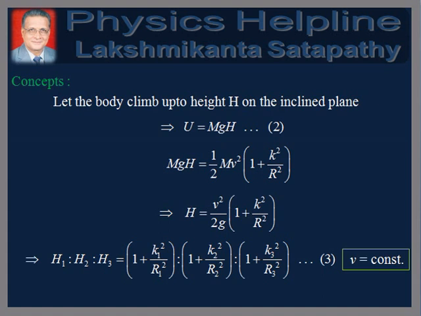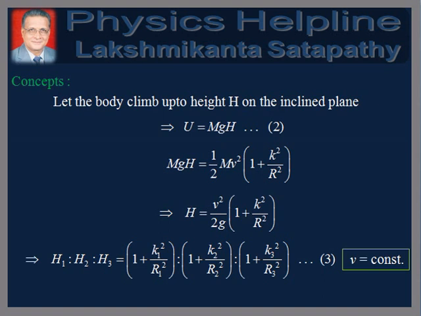Let the body climb up to height h on the inclined plane. Therefore, potential energy U equals mgh. Equating this with the kinetic energy given by equation 1, we get mgh equals half mv square into 1 plus k square by r square, which gives h equals v square by 2g into 1 plus k square by r square.